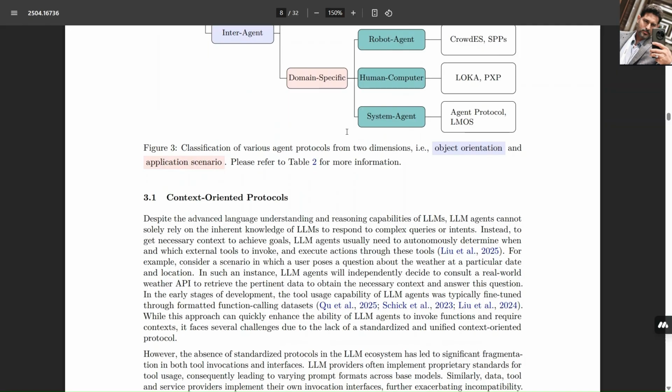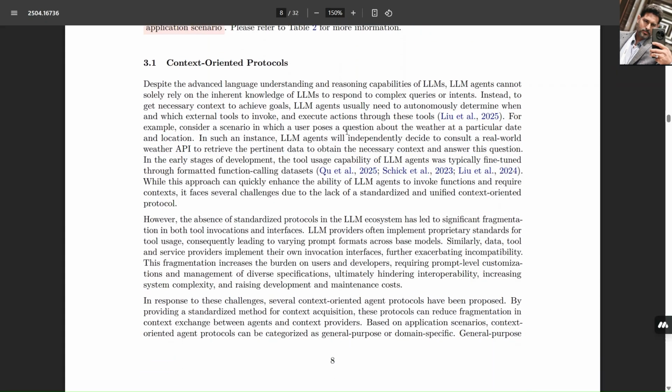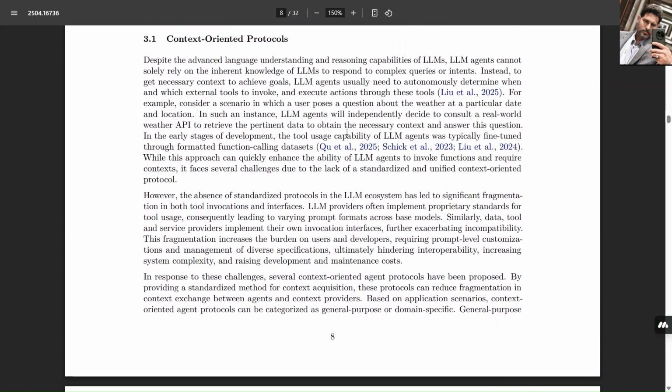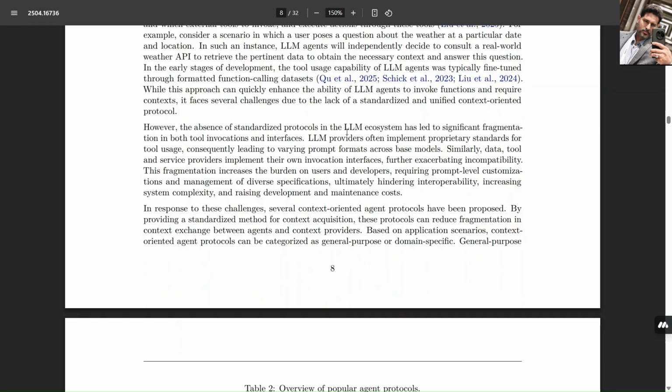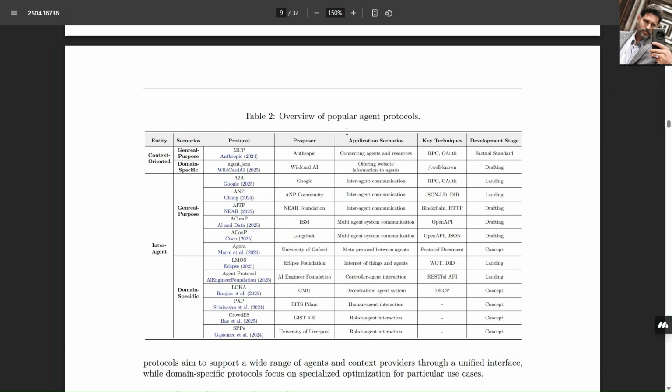How do agents coordinate in physical space? CrowdES tackles this by enabling robots and agents to reason spatially, crucial for everything from warehouse automation to disaster response. SPPs, Spatial Population Protocols, University of Liverpool. In swarm robotics, milliseconds matter. SPPs use vectorized queries for fast, reliable coordination across large populations of simple agents. Think drone swarms stabilizing in dynamic environments.